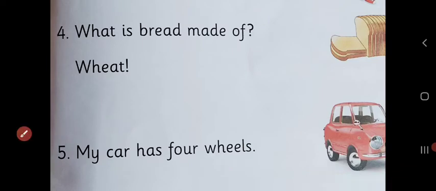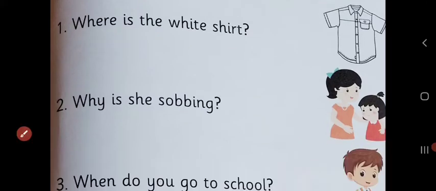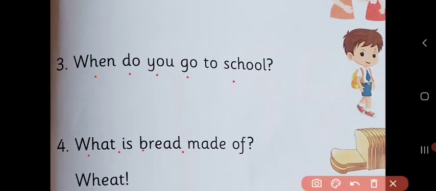Now we'll repeat all the 5 sentences once again. Where is the white shirt? Why is she sobbing? Number 3. When do you go to school?